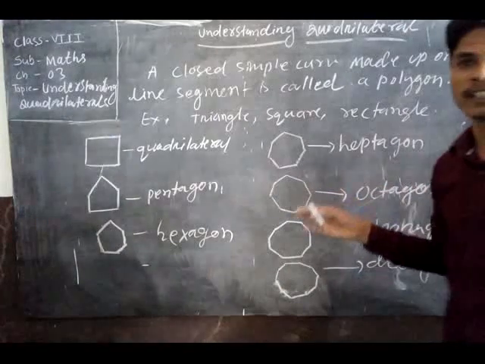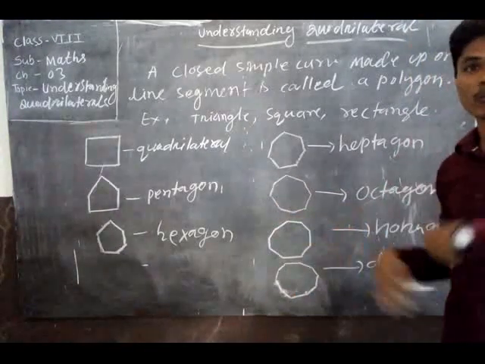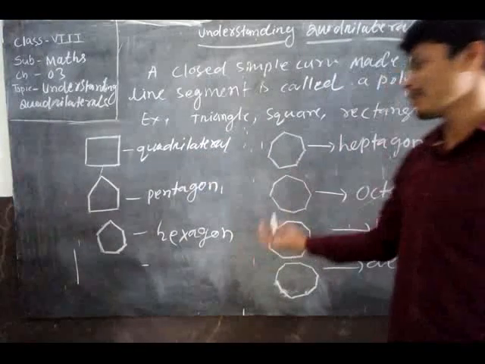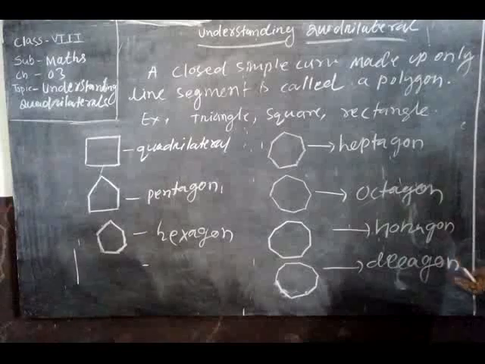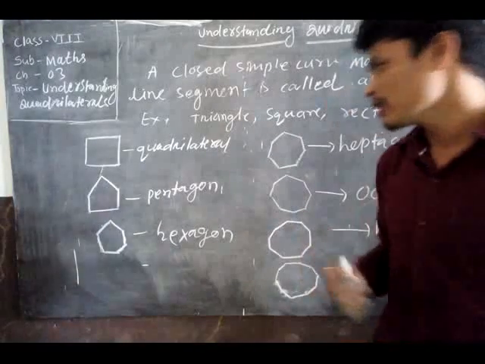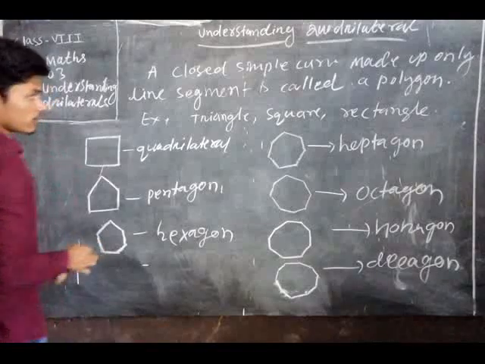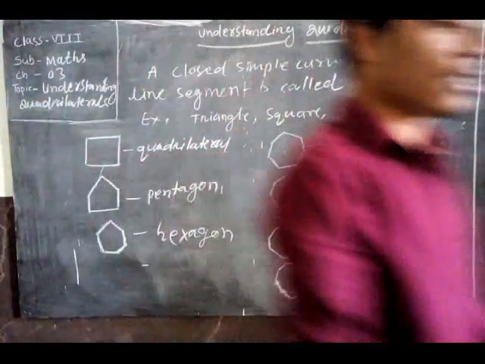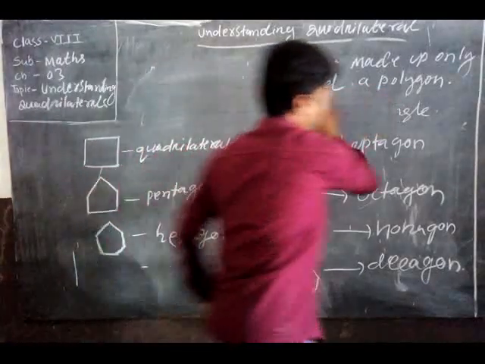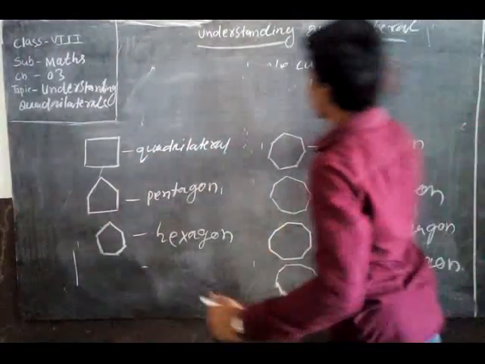Today we learn about sides up to 10 sides. More than 10 sides also exist, but now we know about the quadrilateral, pentagon, hexagon, heptagon, octagon, nonagon, and decagon. Now we know about the diagonals. What are the diagonals? See here, here is a diagonal. Now take another picture and make diagonals. In every polygon there is a diagonal.